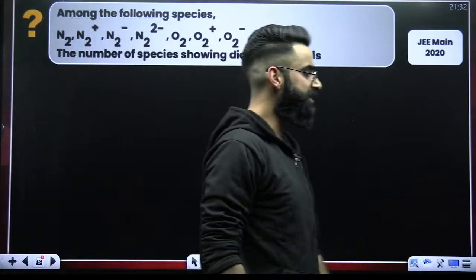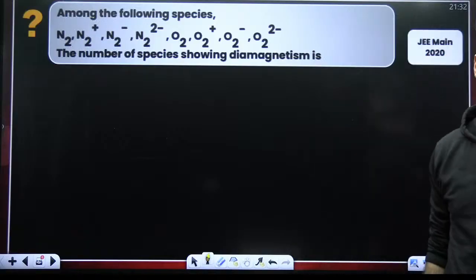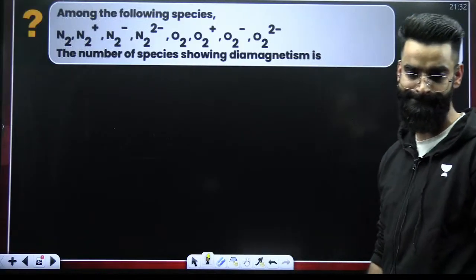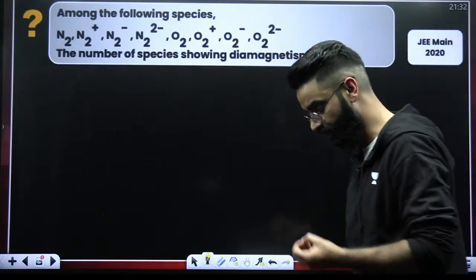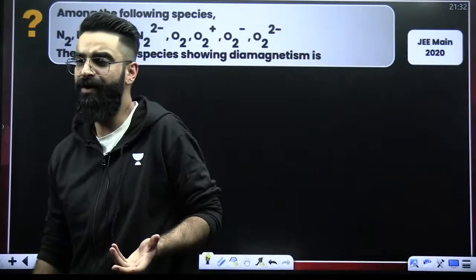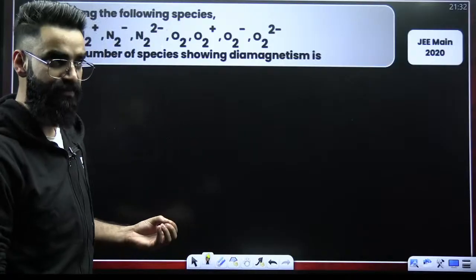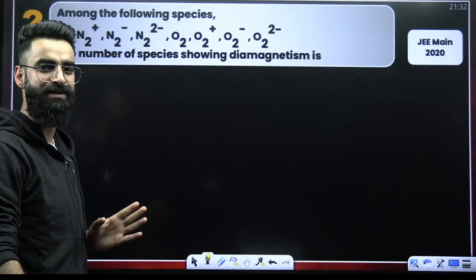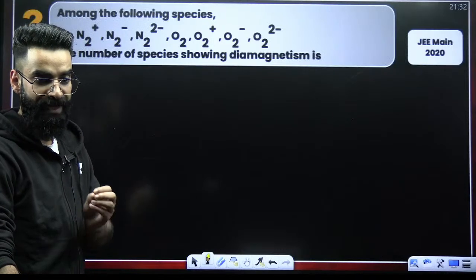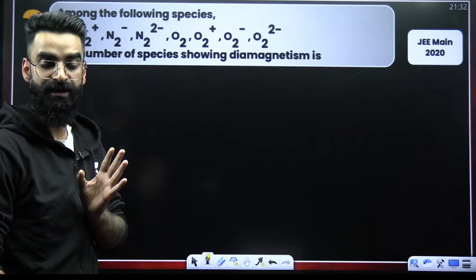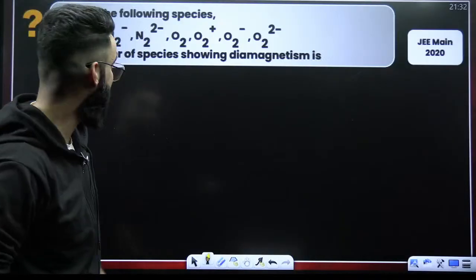The number of species showing diamagnetism. Again, you have to write the molecular orbital configuration of each species, and wherever you find unpaired electrons in the molecular orbitals, that's going to be paramagnetic. Wherever you see a completely filled configuration, that's going to be diamagnetic.